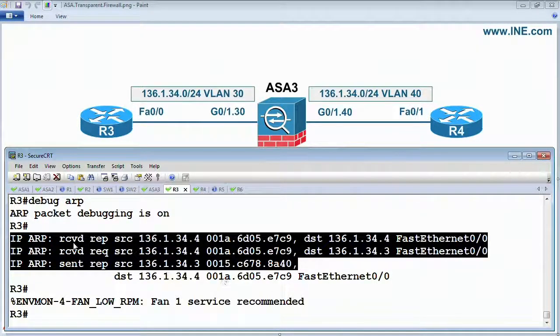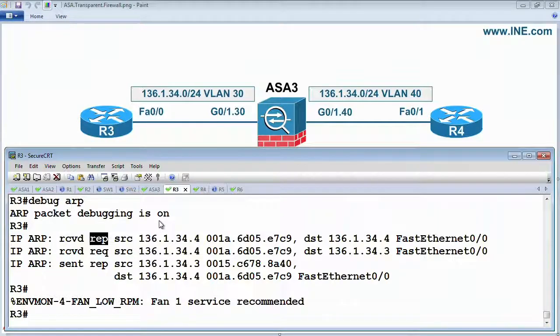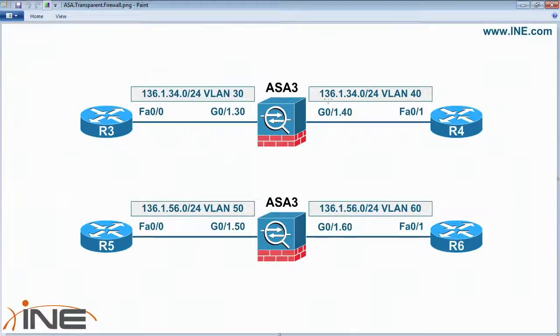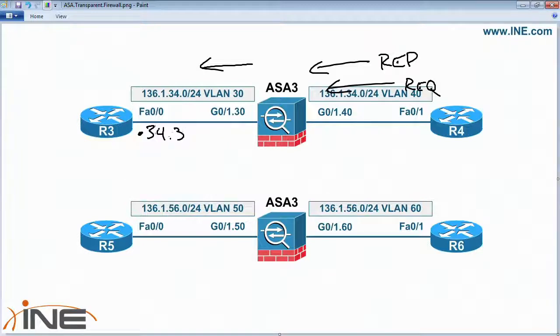But notice here that the gratuitous ARP reply came from the outside interface of the ASA and then was allowed inbound. So it was the reply for itself and then also the request for the address 34.3, which router 3 has configured on the link.